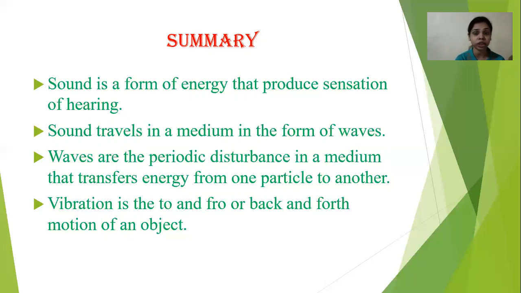The necessary conditions for producing sound are a vibrating body, a medium to travel through, and a receiver. Vibration is the to and fro or back and forth motion of an object.